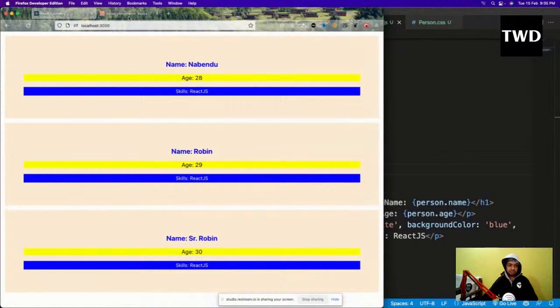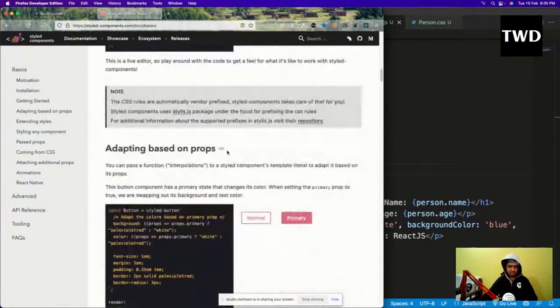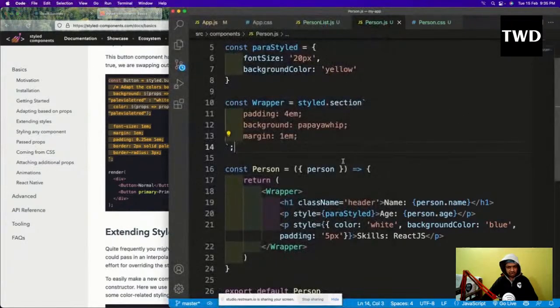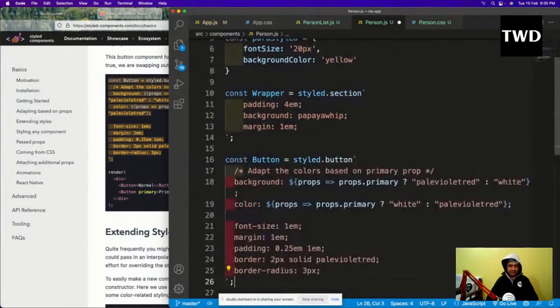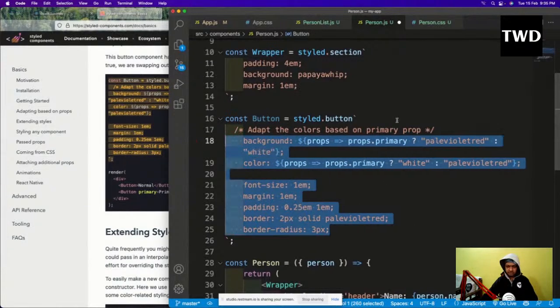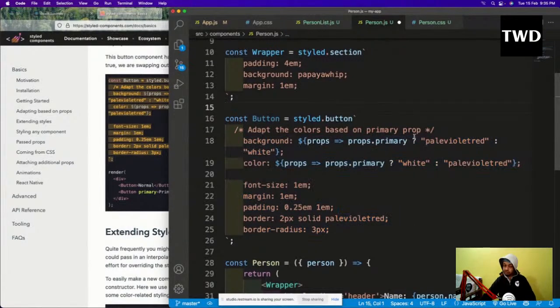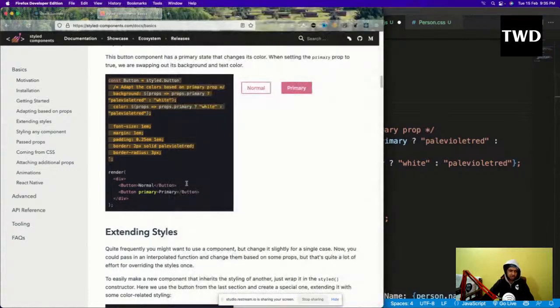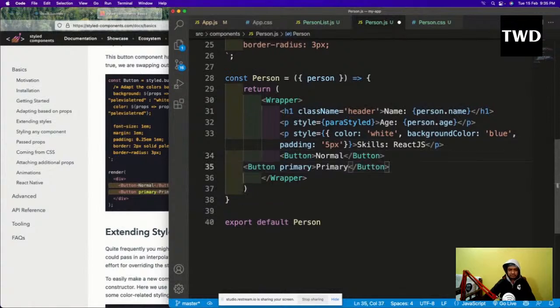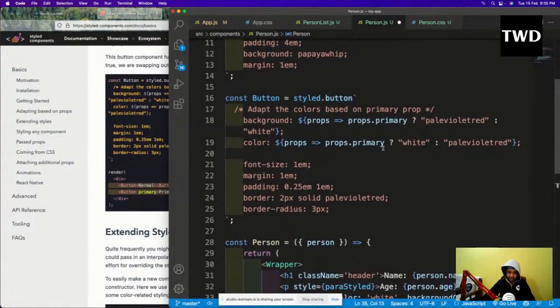Okay, that is there. But there is some other benefit also, which they have only shown, and we don't have time. We will go through it quickly. So see this, I'm creating a button here. So how is the button created? I want a button which has just one property which is different. The rest of the properties are the same. So you'll use this kind of thing a lot. Now like this, I'll have this button. This is styled.button.